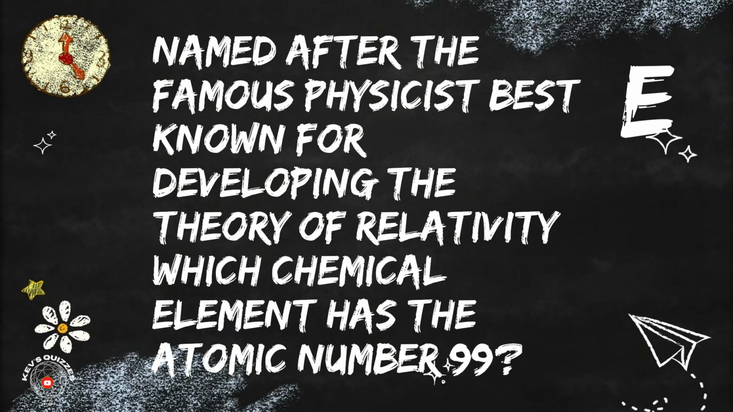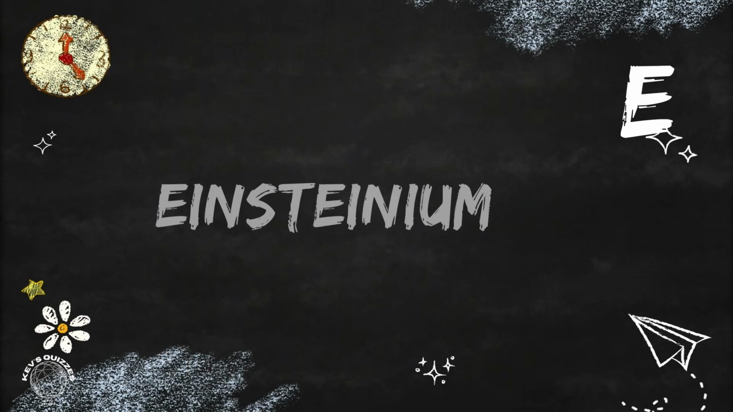Beginning with E. Named after the famous physicist, best known for developing the theory of relativity, which chemical element has the atomic number 99? The answer is Einsteinium.